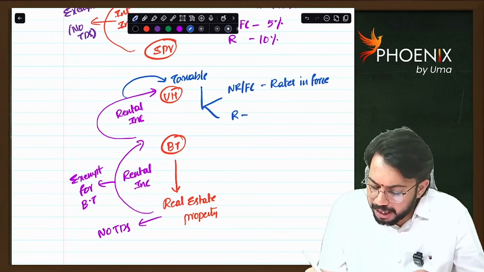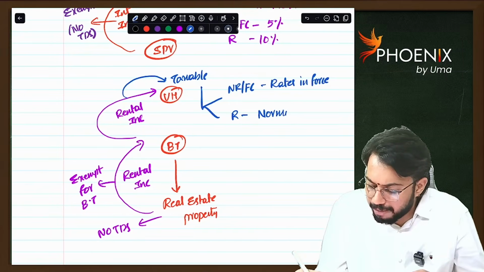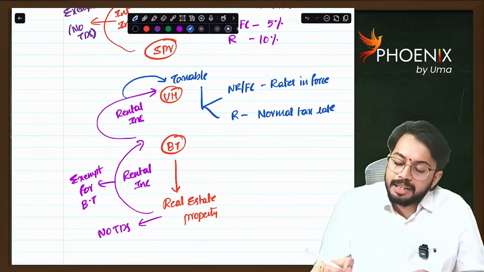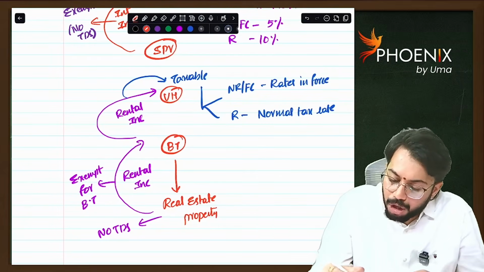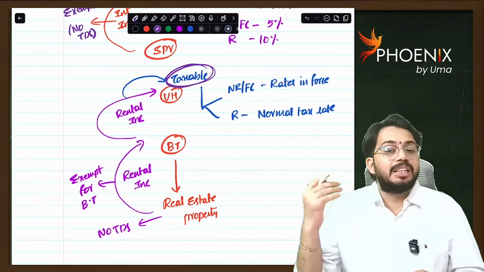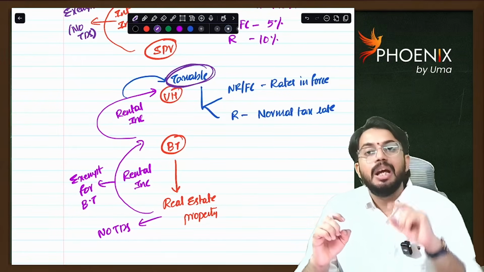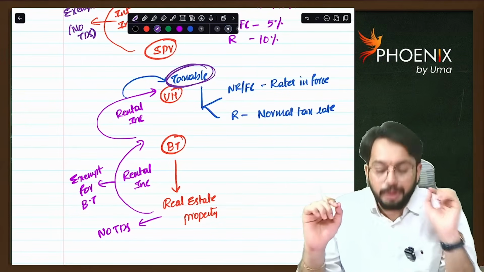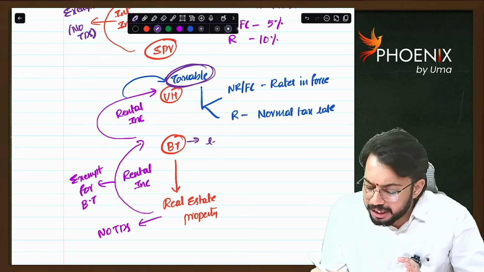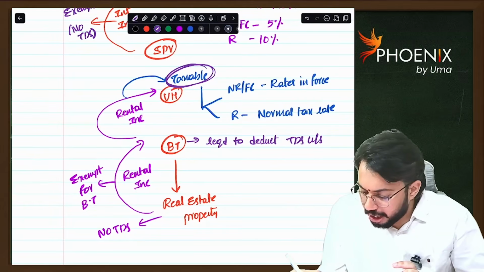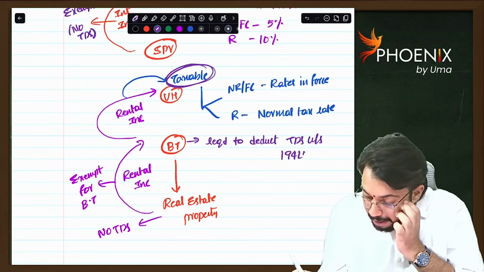In case of resident, tax rate applicable is normal tax rate. This rental income is taxable in the hands of unit holder. So business trust, before passing on rental income to unit holder, is required to deduct TDS under section 194LBA.